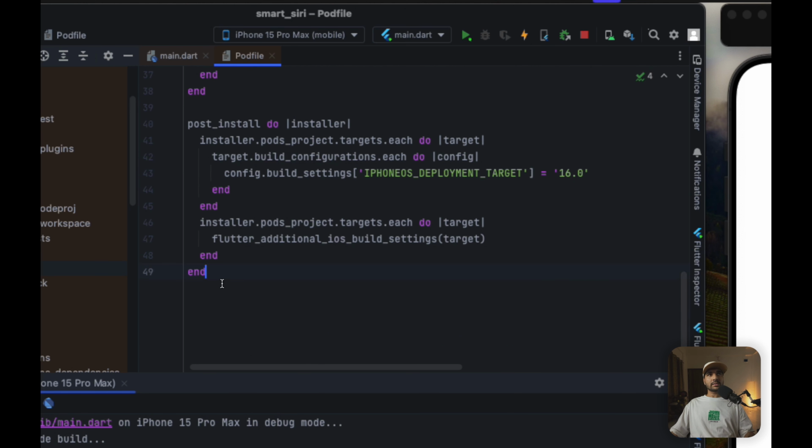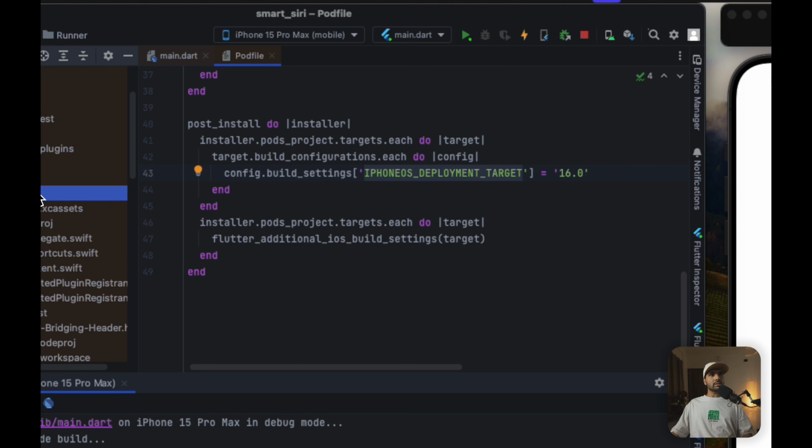Other than that, at the bottom, we need to add this code as well, where we are specifying the deployment target for every configuration, I think, to iOS 16. So I've added that too.